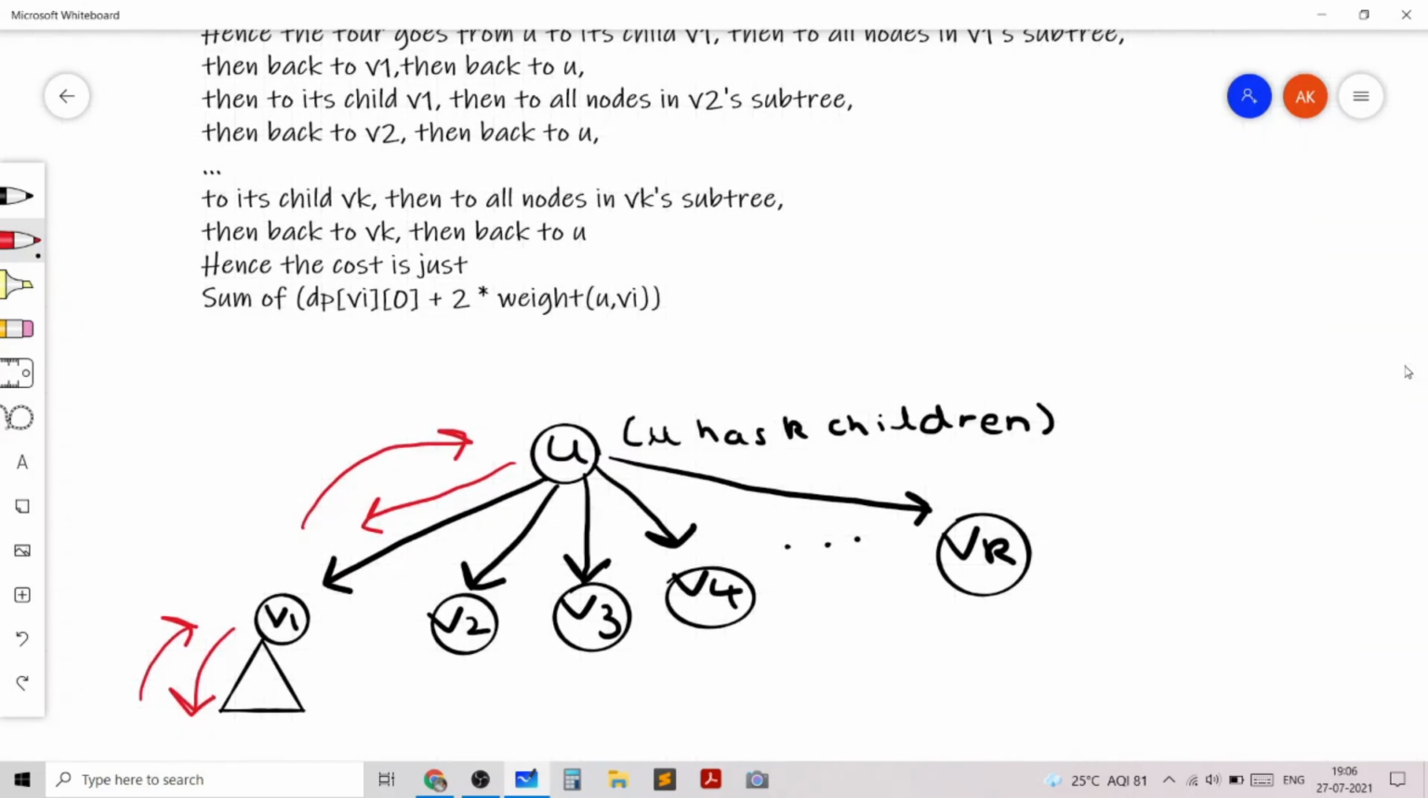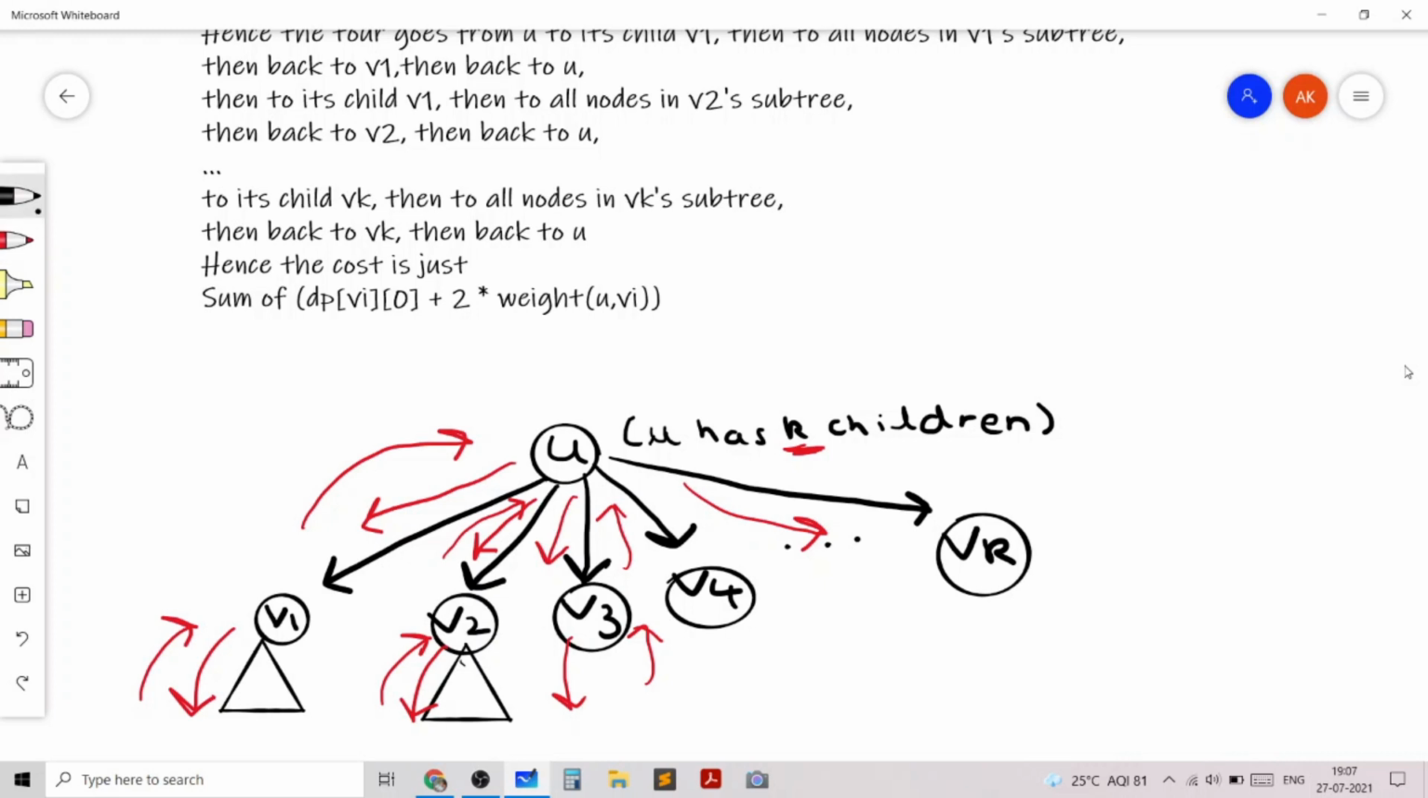Then from u it goes to its second child v2, and then it will visit all the nodes inside the v2 subtree. Then it will go back to v2 and then back to u. Similarly, you can do this same process for each of the children vi. Based on this general pattern, you can see that for any i going from 1 to k, note that u has k children. So for any i going from 1 to k, what we are essentially doing is